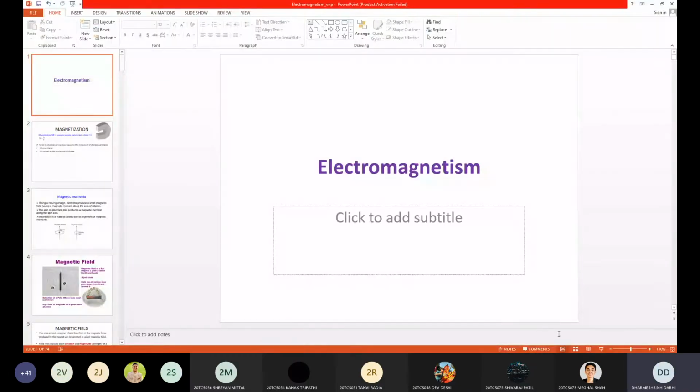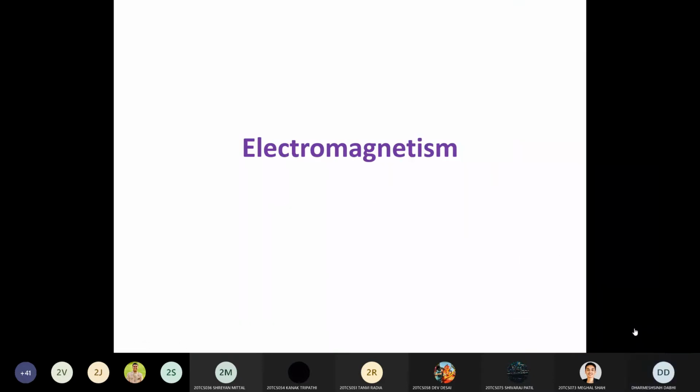So let's start chapter number 4, electromagnetism. First of all, what is electromagnetism? Can anyone give me the answer? What is called electromagnetism or electromagnetic? I think all of you have learned these terms. The property of magnetizing a material with the help of electric current is known as electromagnetism.